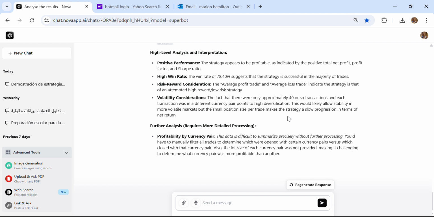So, further analysis, profitability by currency pair. This data is difficult to summarize precisely without further processing. You would have to manually filter all the trades to determine which were open when certain currency pairs were versus closed and so on. So this is additional information that the AI could do.